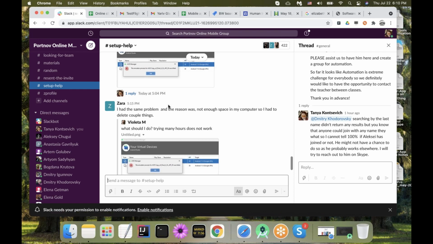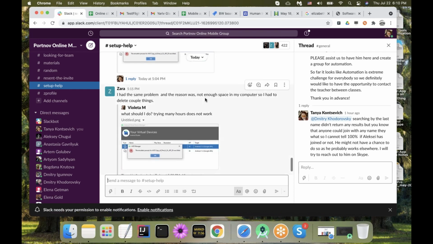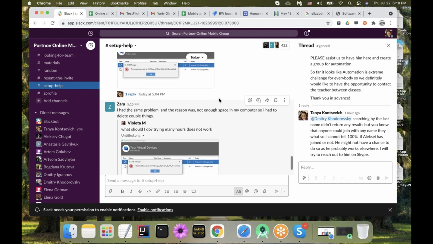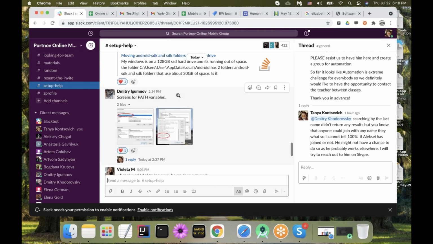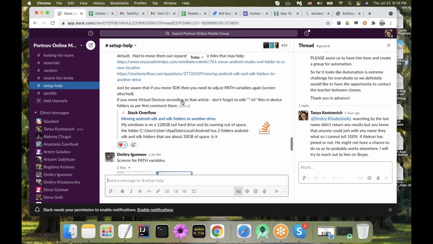The most common problem that we are currently facing is that our emulator gets killed. Some of you figured this out and just freed up some space, because there could be multiple reasons why your system is killing your emulator. Sometimes there is not enough space on your computer. There was a suggestion, if you're on Windows, to move Android SDK from the C drive that might be already overwhelmed to the E drive. You can find this suggestion from Dmitry over here in our setup help.